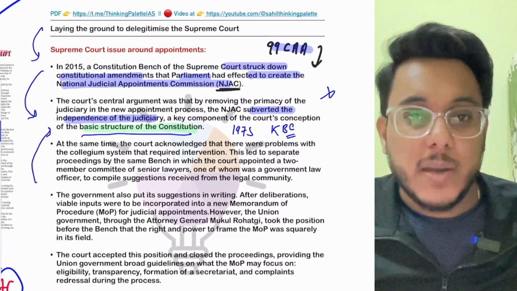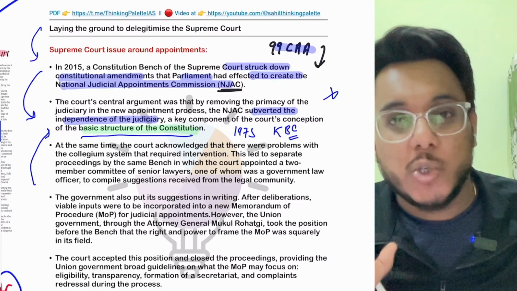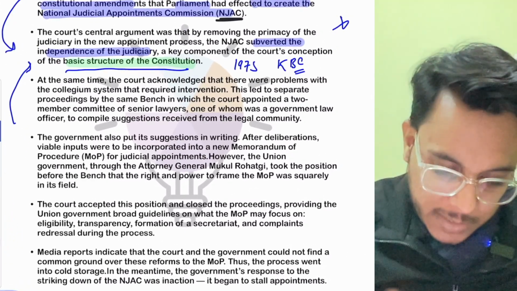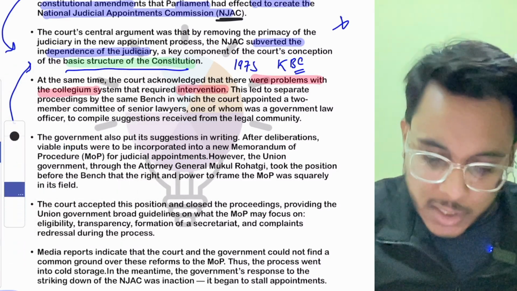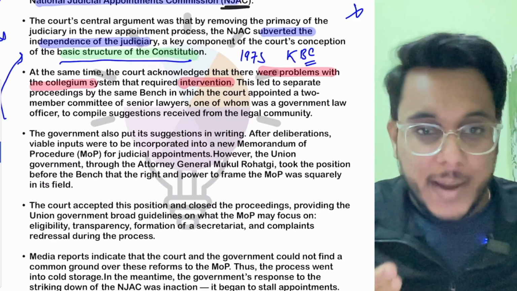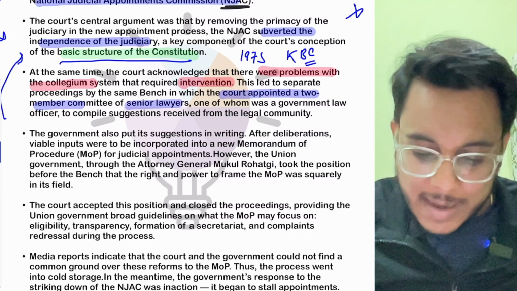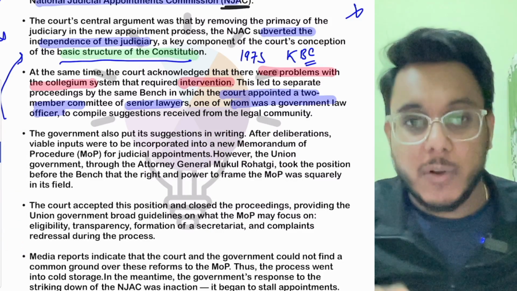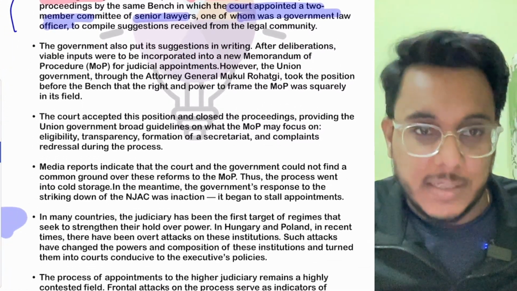However, at the same time, the Supreme Court said that yes, we also accept that the appointment processes into the judiciary need to be reformed. They acknowledged that there were problems with the collegium system and it required interventions and reforms. But for that, we will appoint another committee. The court appointed a 2-member committee of senior lawyers, one of them a government law officer, and they took suggestions from the legal community on how we can reform the judicial appointments. Is it clear or not?